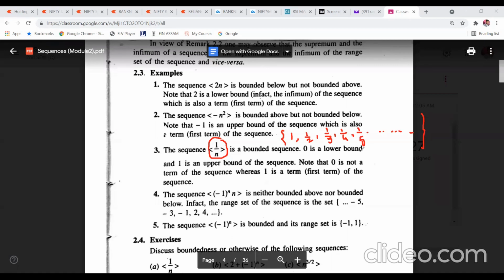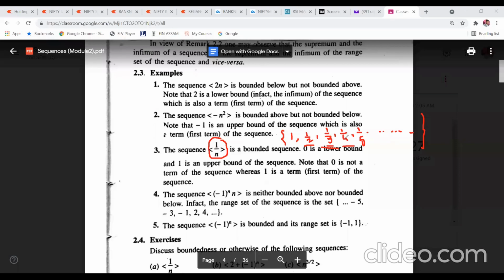we already know that if the value of the denominator increases, then the value of the fraction decreases. Now tell me, 1 upon 2 and 1 upon 3, which one is greater? Obviously 1 upon 2 is greater than 1 upon 3. And between 1 upon 3 and 1 upon 4, which one is greater? 1 upon 3 is greater than 1 upon 4, because 1 upon 2 is 0.5, and 1 upon 3 is 0.33. So obviously 0.5 is greater than 0.33.